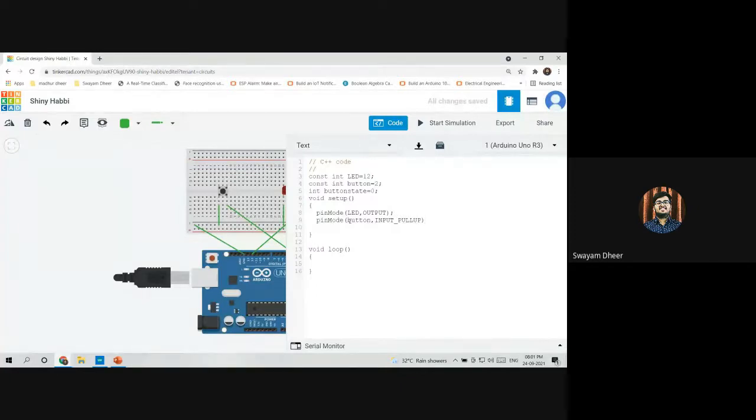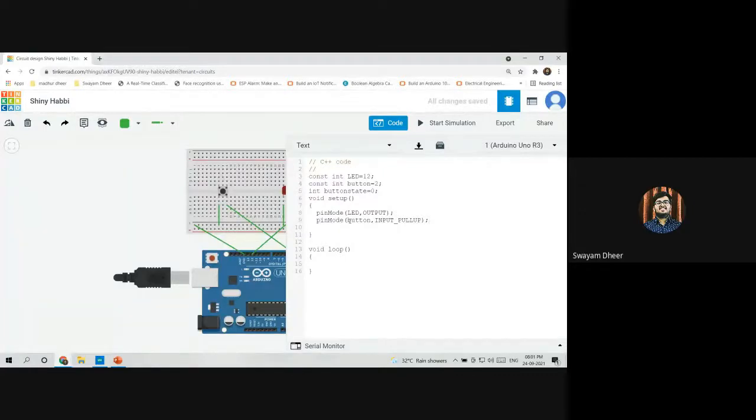But when the button is pressed, the circuit goes to the low position and connects to the 5-volt source, and hence the LED is switched on. So basically, it inverts the function of the input. Did everybody get it?